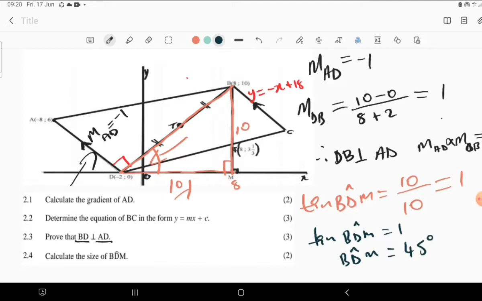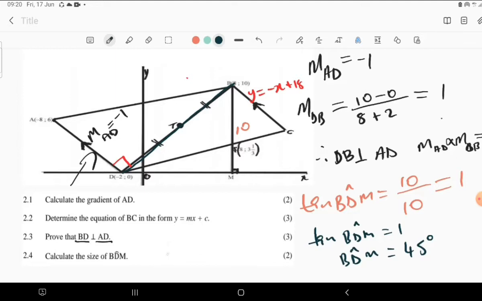Then we probably have another way of calculating it, which is what I can say here. We can see that this BDM is the angle of inclination. This is the angle of inclination that we need to take note of. And we know the gradient of BD. The gradient of BD, we just calculated it to be just 1.